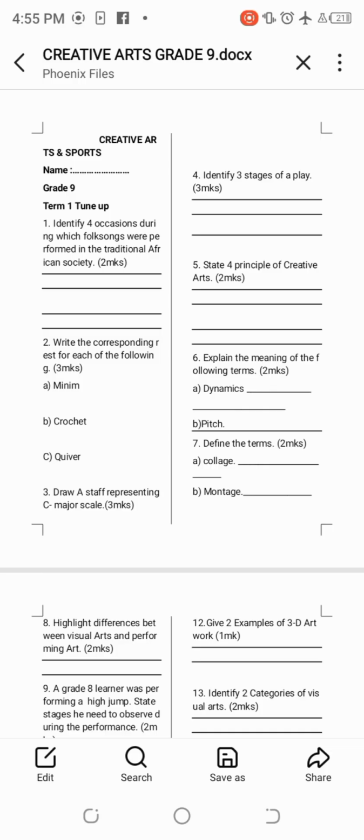Make this your home of learning, Creative Arts and Sports, which includes music, PHE, which is sports, and also art and craft, which is visual arts. Without wasting time, let's start with the first question.